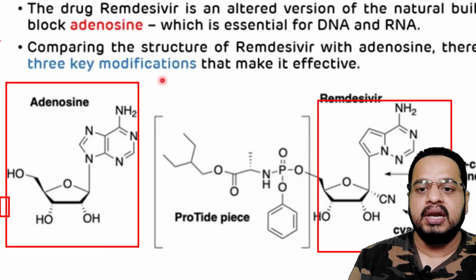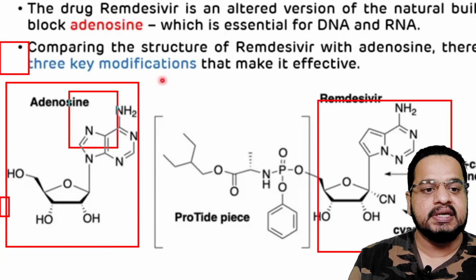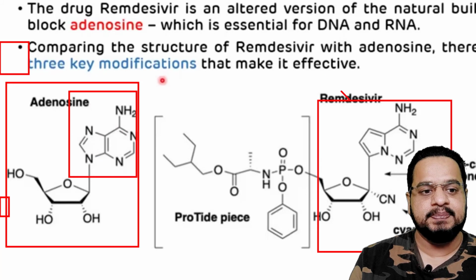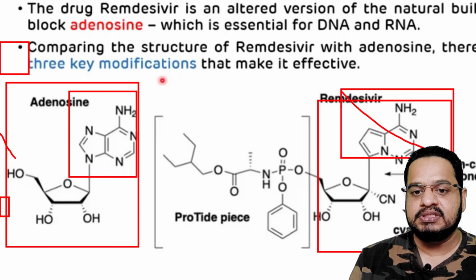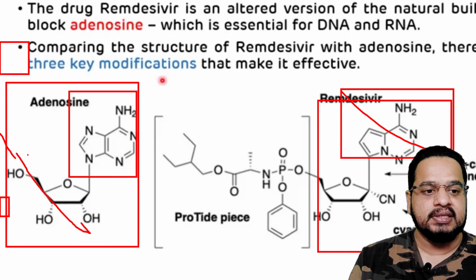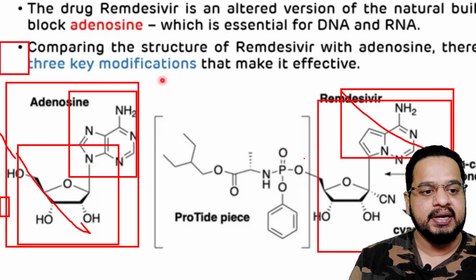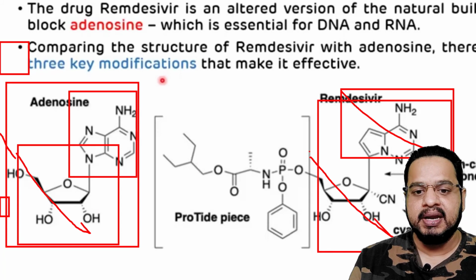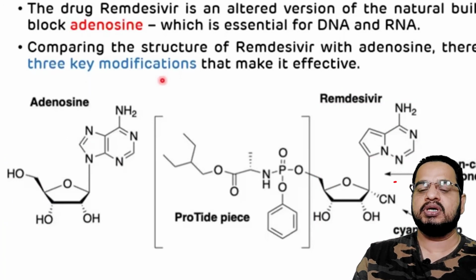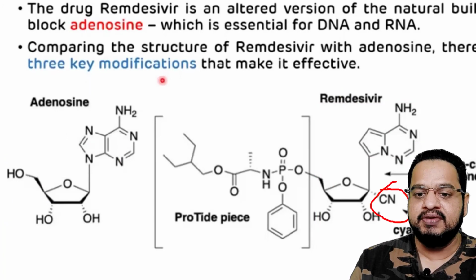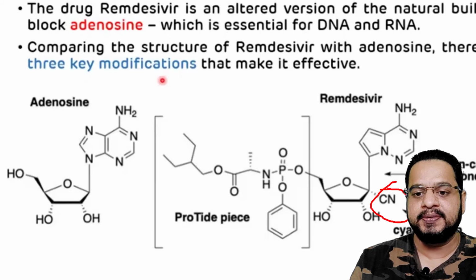Okay, it will look alike. The basic ring which is present, the purine base, the same purine base is present here also. Then the second part is the sugar part. This is the sugar part, and the same sugar part you will see here also. Understand? The only difference is this cyano group.